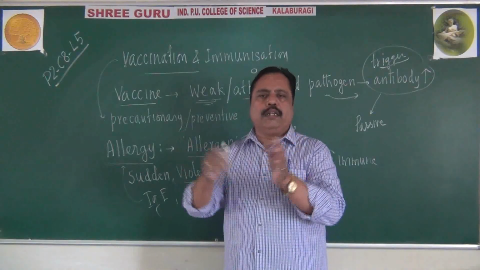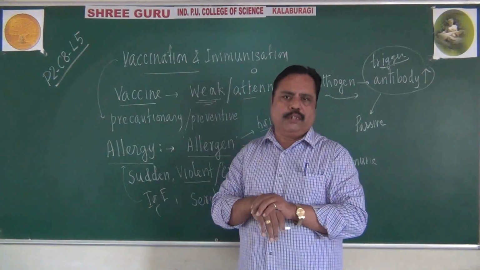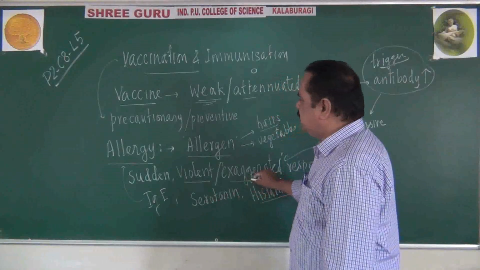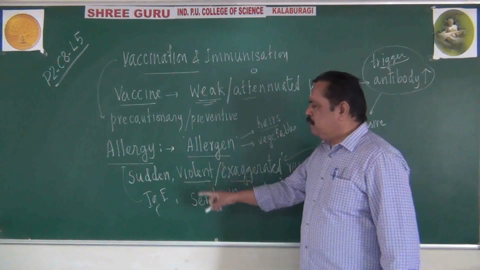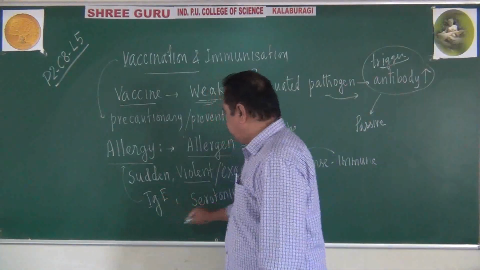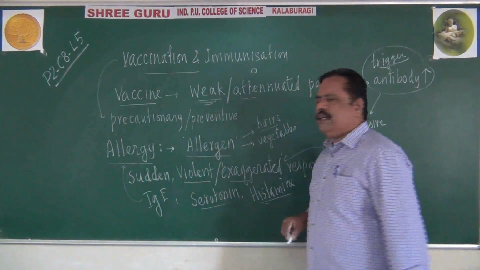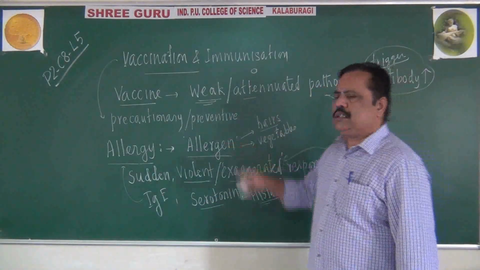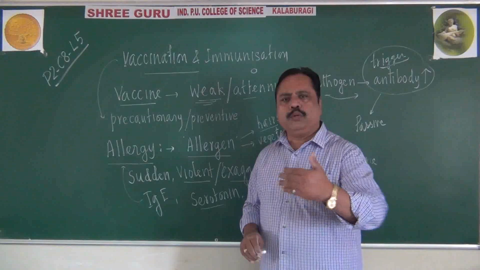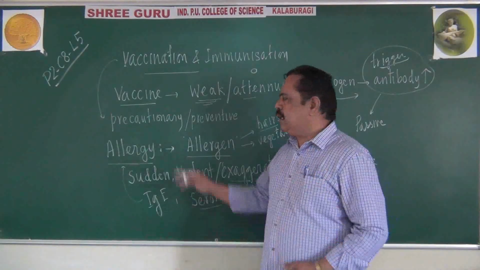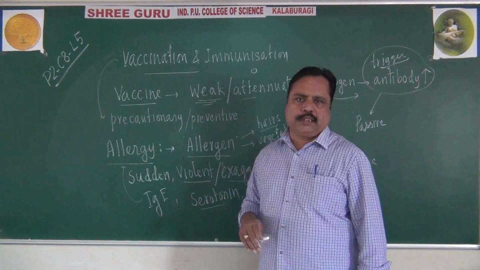Vasodilators will dilate the diameter of the blood vessel. This is known as allergy. Presence of IgE, presence of serotonin and histamine, they all cause allergy. So what do we have to do? We have to take anti-allergic substances.